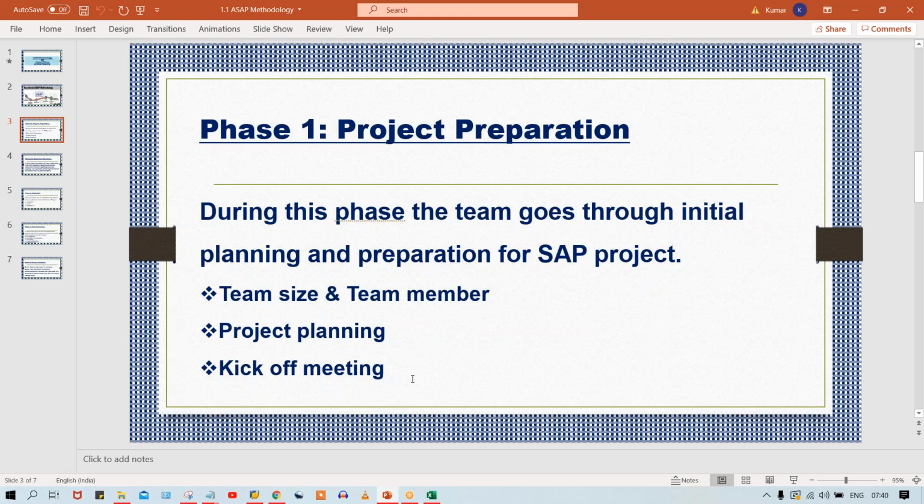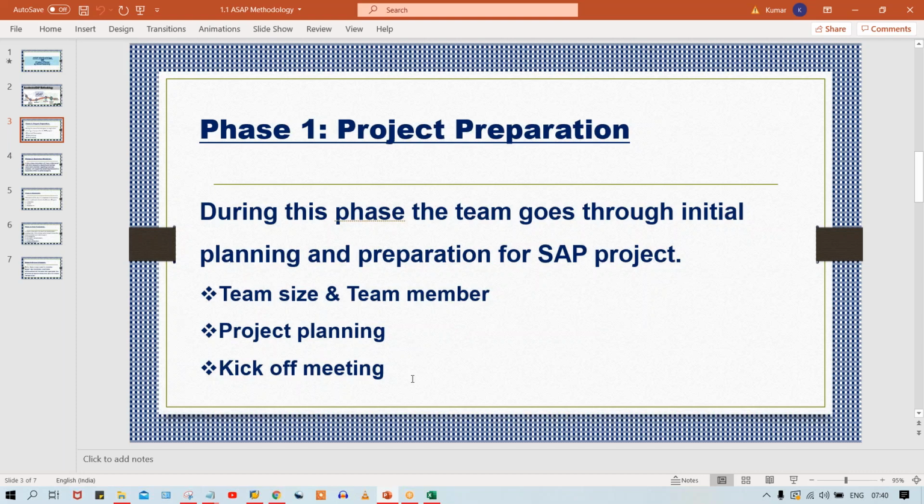where the project manager is going to give a brief explanation about this project, the nature of the project, the deadline given by the client, and the client's expectations. These all are going to be explained in this kickoff meeting. It's an internal meeting, guys, where everybody introduces themselves, so that you come to know this guy is an SD consultant, this guy is an MM consultant, because we need to know. Implementation is teamwork. Finally, the project manager is also going to give the introductions about this entire project.